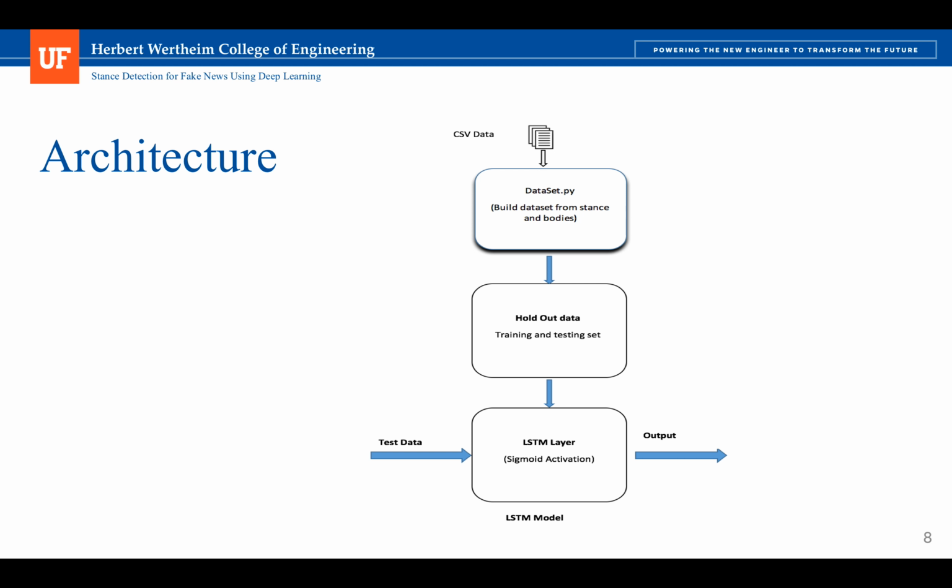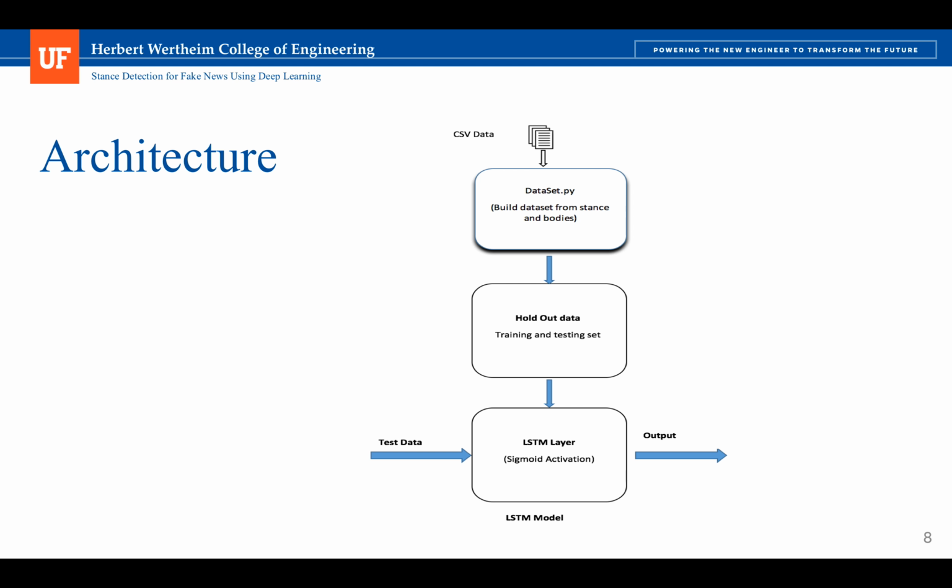Coming to the architecture, the system is developed in a modular way where each file and function corresponds to one task and is in a separate file. The first step is to read the CSV file and convert it into a Python object, where it's easier to handle or access each body and stance using the ID. So the CSV data is converted into a container called dataset.